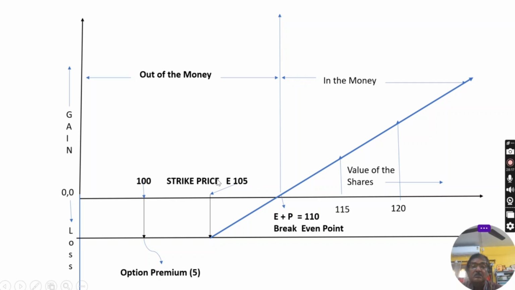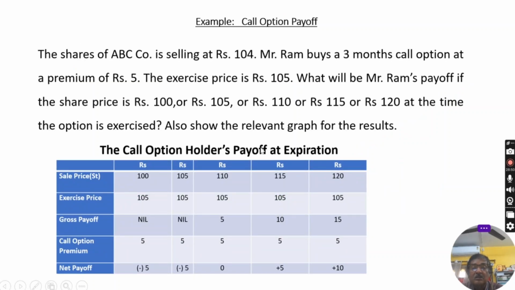Even if it is the strike price or exercise price, same thing. Here it is written strike price, or you can say exercise price, all the same thing. Rupees 105. Then again you will be in loss of rupees 5 because you will not utilize it. The premium payment is your loss, rupees 5. You can check from the table. When the sale price is 105, the loss is 5.